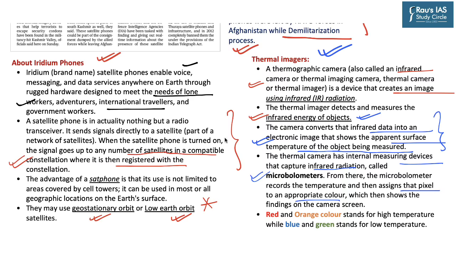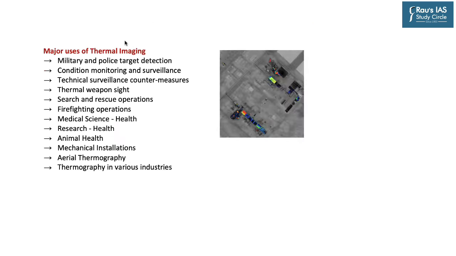The colors red and orange depict higher temperature, whereas the colors blue and green stand for lower temperature. Now, various uses of thermal imaging can be in the field of military and police for target detection, condition monitoring and surveillance, and for technical surveillance and countermeasures by the police and law enforcement agencies. It is used as a thermal weapon sight. It is used for search and rescue operations and in firefighting operations.